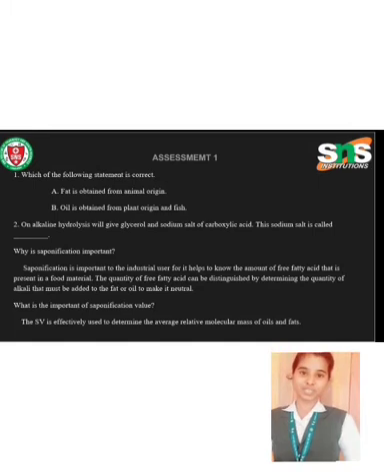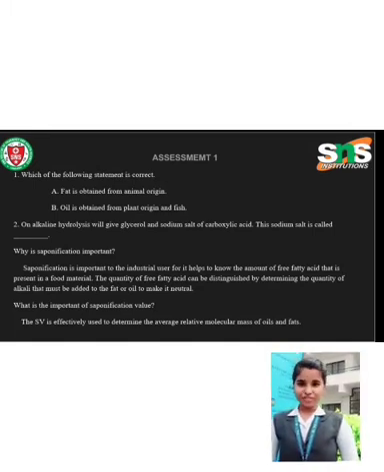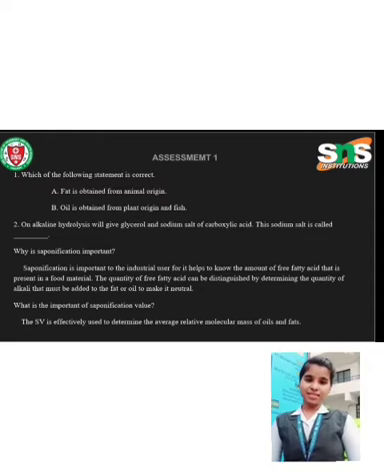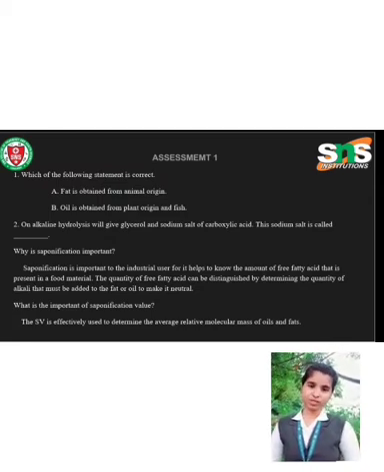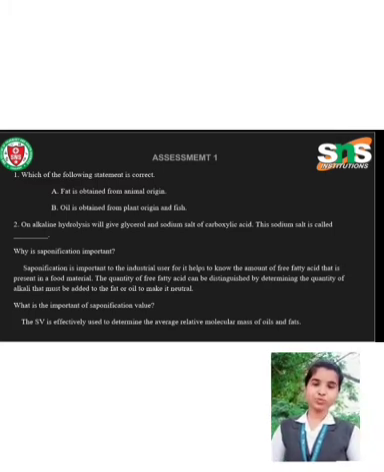Let's see a small assessment. Which of the following statements is correct? A. Fat is obtained from animal origin. B. Oil is obtained from plant origin and fish. Both the above statements are correct. On alkaline hydrolysis, it will give glycerol and sodium salt of carboxylic acid. This sodium salt is called dash, and the answer is soap formation.